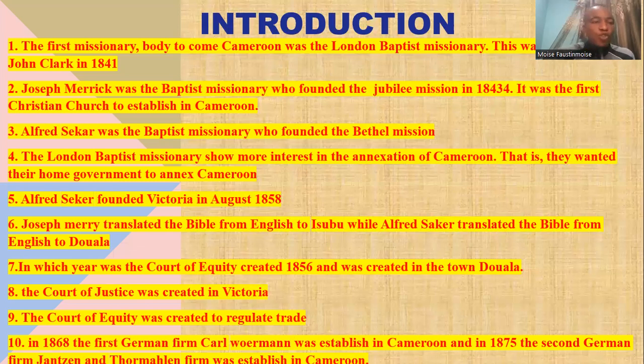Just like they can ask you the years these firms were created. For example, in which year was the Cameroon firm created? 1868. In which year was the Janssen and Tomalen firm created? 1875. This is just the first part of our work that we are going to do.